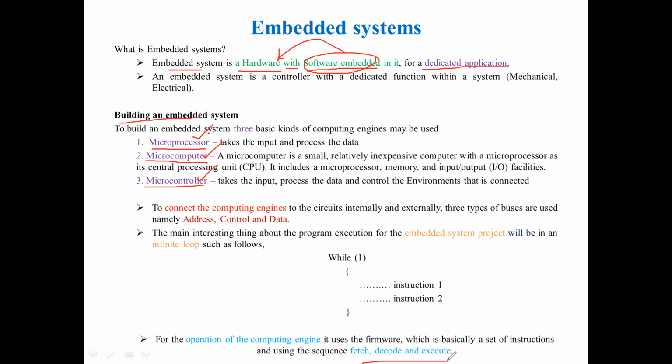That is what the processor will do. It takes an input and processes that. If you consider a microcomputer, in addition to the processor, we will have a memory and input-output devices, which you will use for some applications. So these are the main parts of the embedded system which does certain tasks.